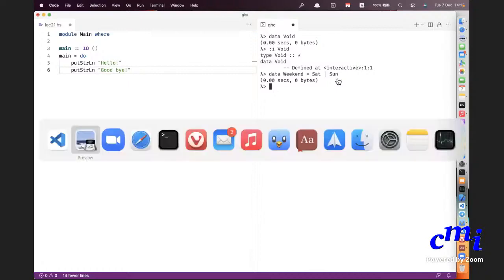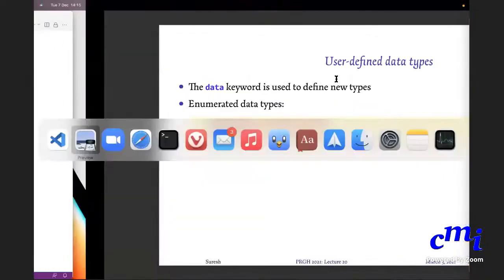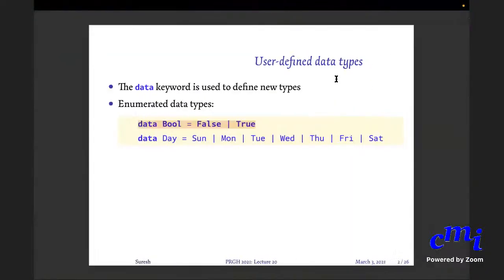Yes, sir. This is the kind of thing that you can do. In fact, why weekend alone? You can say Day. Day is either Sunday, Monday, Tuesday, Wednesday, Thursday, Friday, or Saturday. So this is how you define one of the most basic kinds of new data types that you can define yourself. These are called enumerated data types. Why are they called enumerated data types? You are enumerating the set of values that belongs to that type.